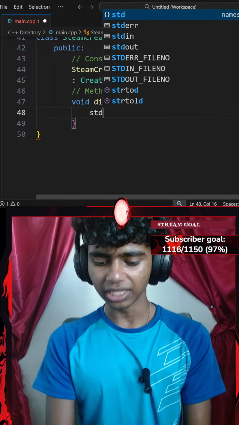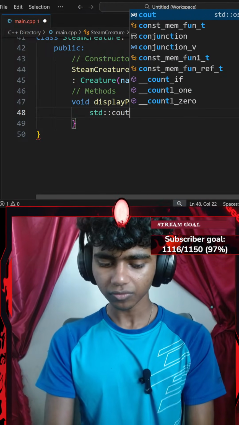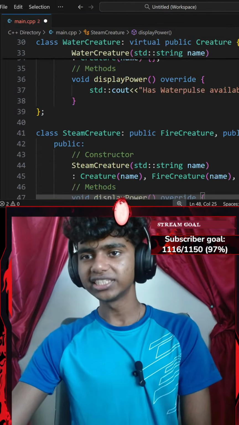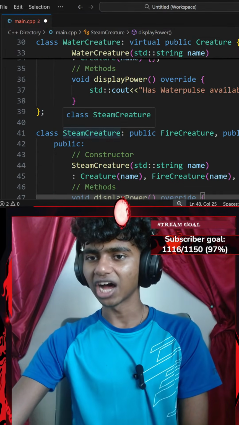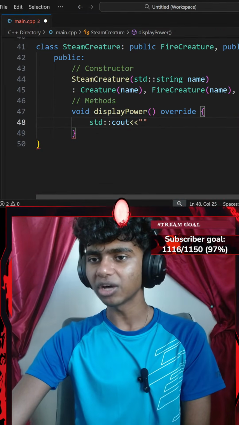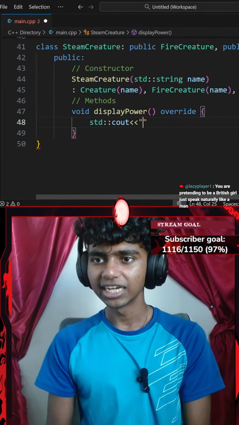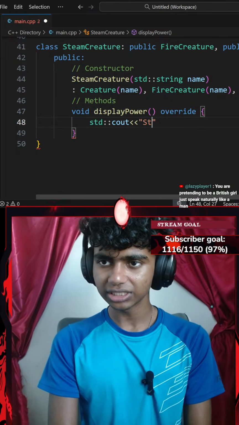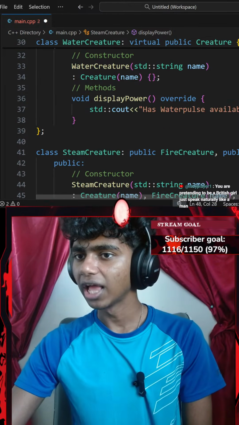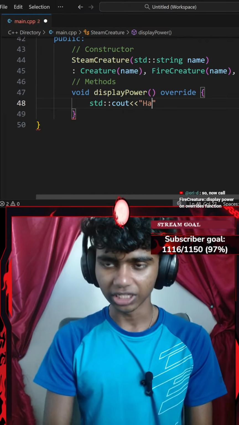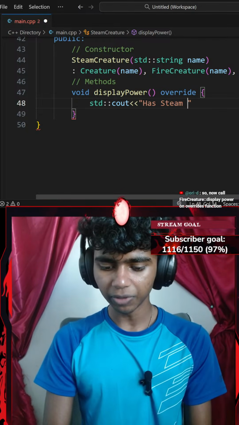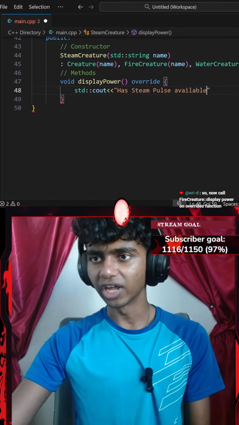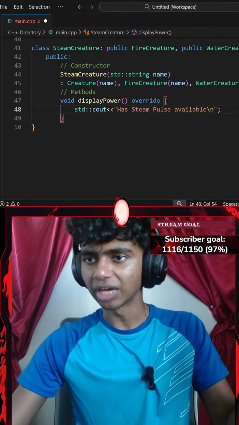That said, I'm going to be adding a standard console output here with an insertion operator. This says something like, okay, what attacks do steam creatures have? I think maybe something like Steam Shot or Steam Pulse. Okay, I could go with something like steam, or should I go with name? Has Steam Pulse available. So I'll go with something like has Steam Pulse available. There we go. And then I'll go with a \n new line ending with a semicolon.